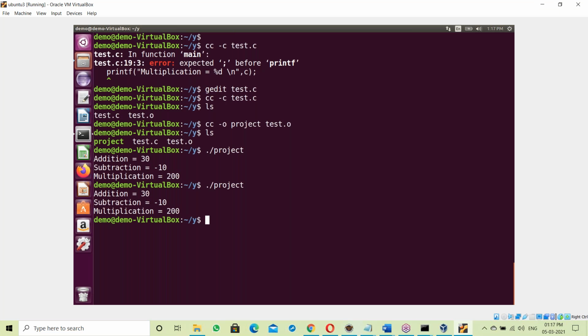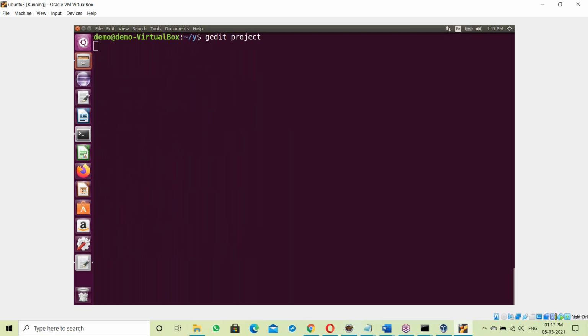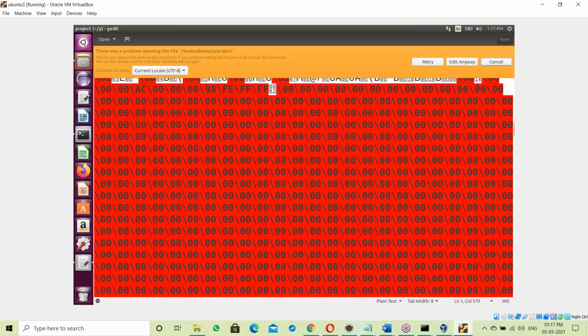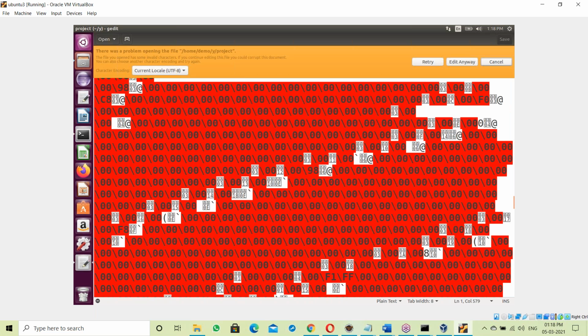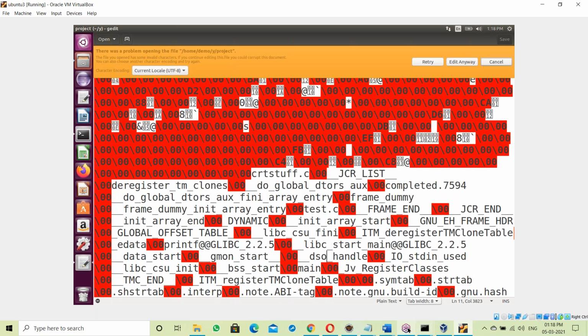Suppose it is an exe file, you cannot modify an exe file. It's not open source. Suppose in gedit, try to open that project exe file. It's opening here. Okay. Once it opens, it's still a text editor. Yes, see, binary code in an unreadable format. Binary codes. So how can you modify this? We cannot modify this.